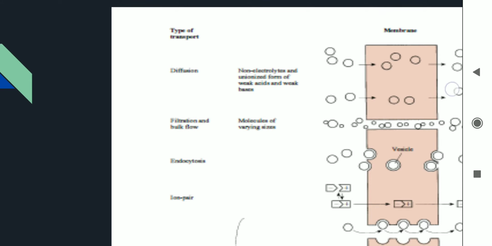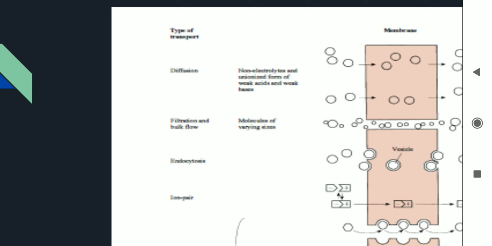They will cross the membrane because they are weak acid or weak base, means the non-polarity in them would be higher, and hence they would be able to cross the lipid bilayer and enter the cytoplasm. The next method is filtration and bulk flow.